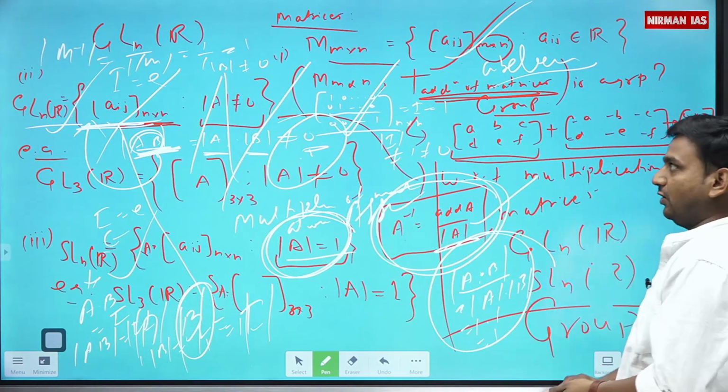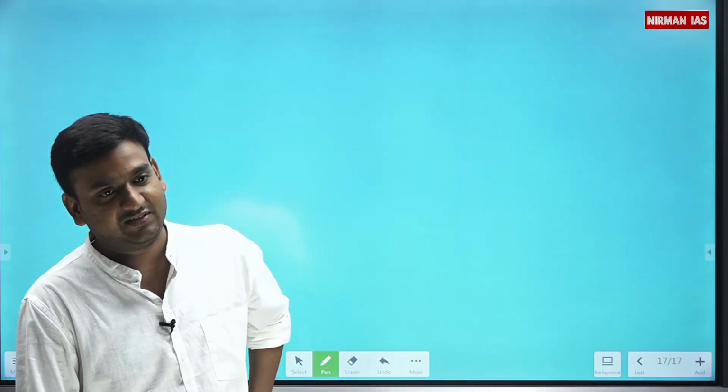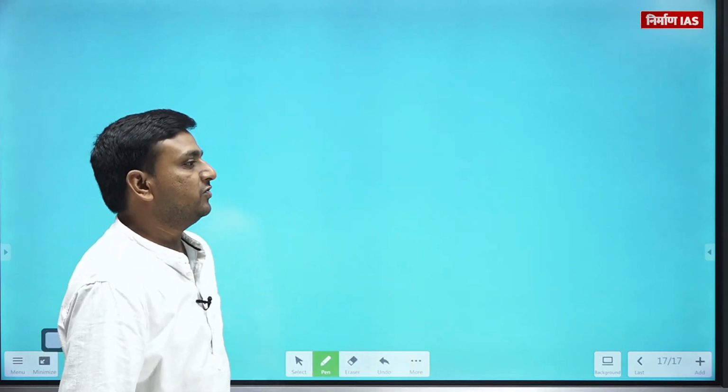Categories of groups. Now I hope I have covered well. Now it's up to you how you cope up with those examples. I'll suggest, if you have any query, please do let us know in the comment section so that I can rectify your queries well.